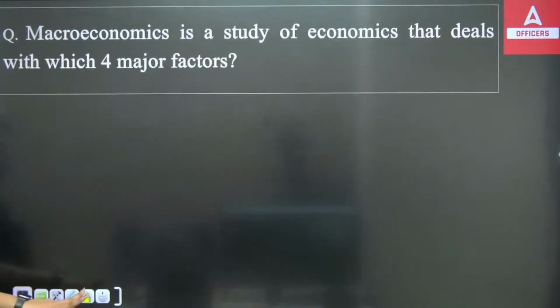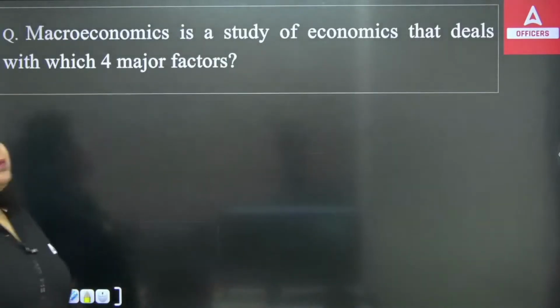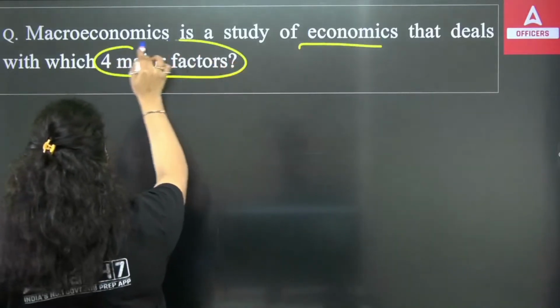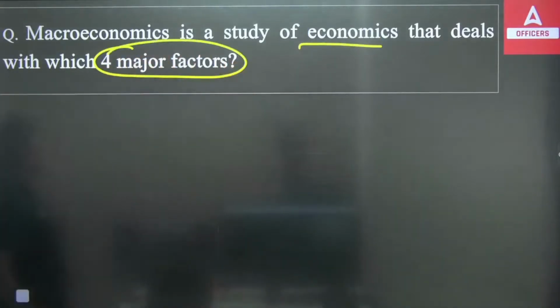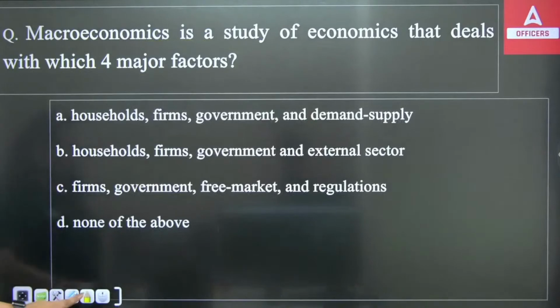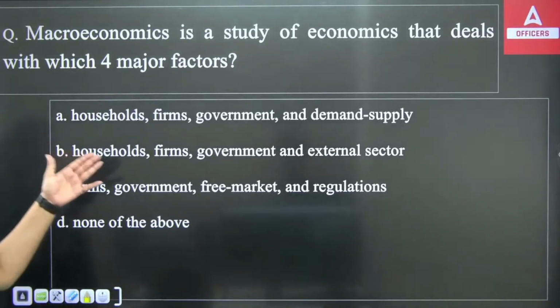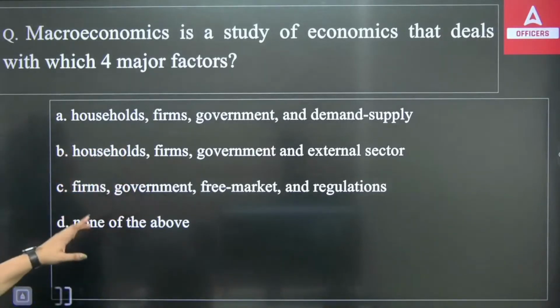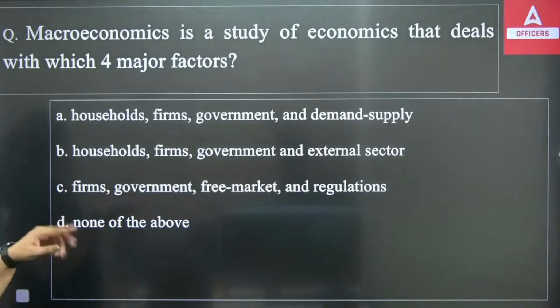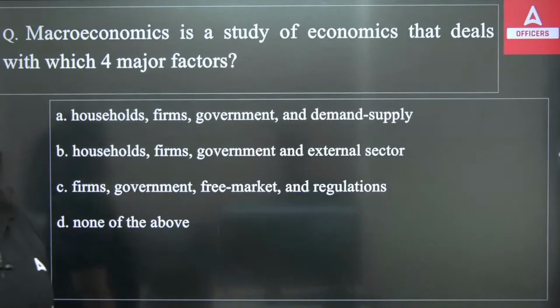Okay. Next question. Macroeconomics is a study of economics that deals with the four major factors. Macroeconomics talks about the economy as a whole. So it deals with the four major factors, and the options in front of you are these. Household, firm, government, demand and supply. Household, firm, government, external sector. Firm, government, free market, regulation, or none of the above. So what do you think? Which of the following are the four factors that macroeconomics studies?